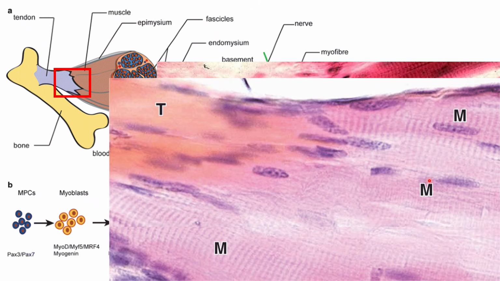I think we have slides of this in the lab, and hopefully your laboratory instructors will be able to demo these slides to you. Again, what's important is that you are able to recognize the interface, the junction where the muscle connects with your tendon or connective tissue. Okay?